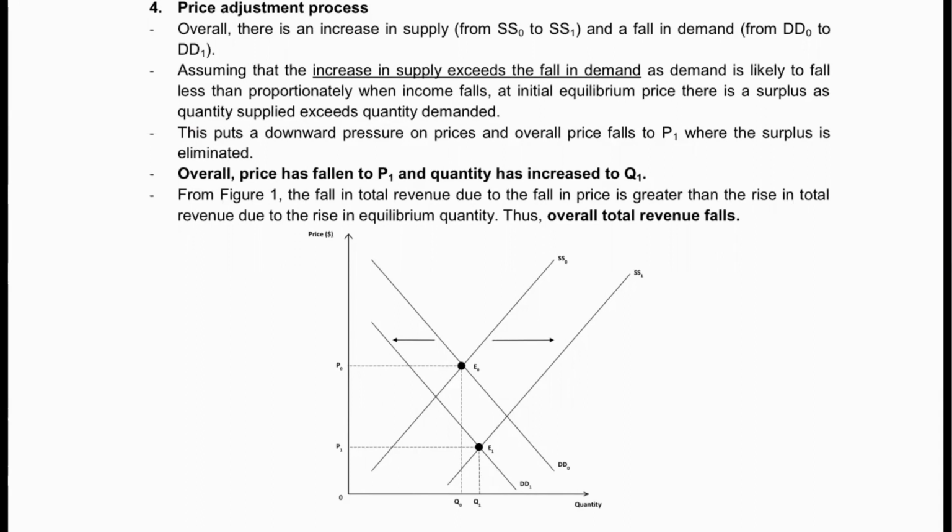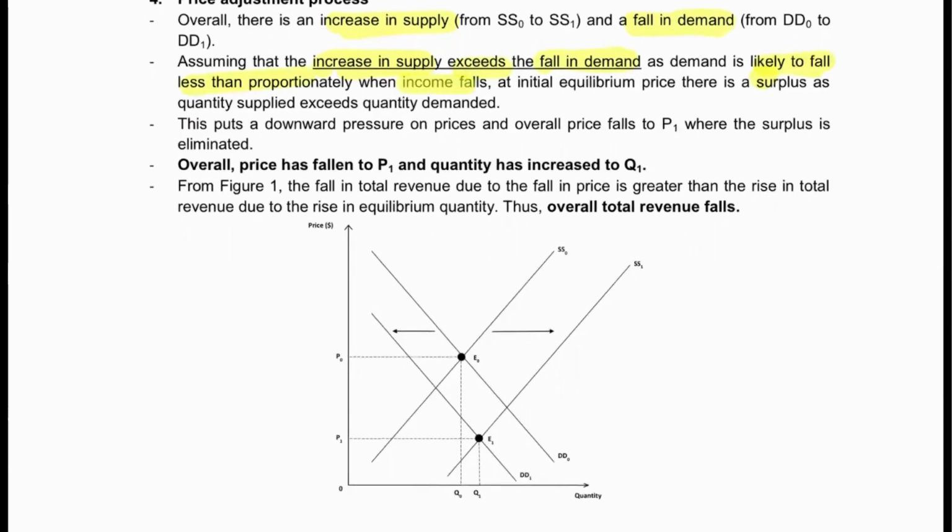So in this case, we have assumed that there's an increase in supply and a fall in demand, and the increase in supply exceeds the fall in demand, as demand is likely to fall less than proportionally when income falls. This is related to the previous part on the YED, which shows that the demand curve has shifted less than proportionally. So of course, the increase in supply is going to exceed that. At the initial equilibrium price, there's going to be a surplus as quantity supplied exceeds quantity demanded. This puts a downward pressure on prices, and overall price falls to P1 where the surplus is eliminated. So price has fallen to P1 and quantity has increased to Q1. You can just draw the curves again and show that the total revenue falls.